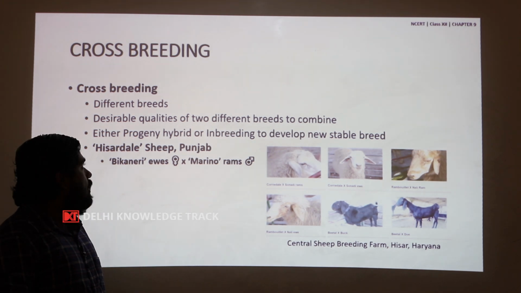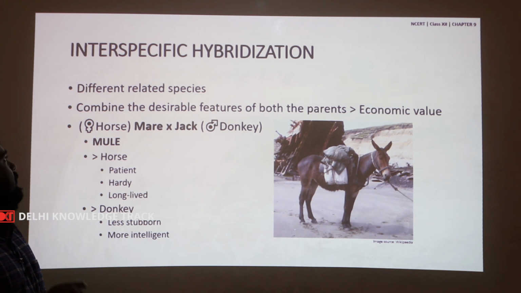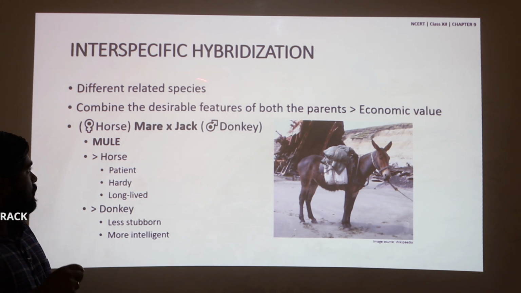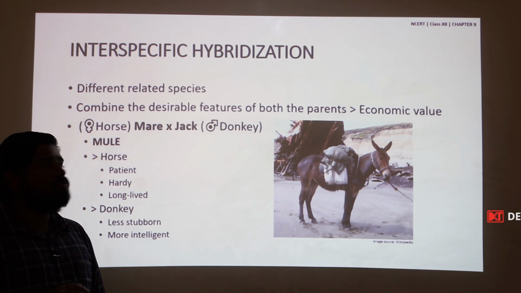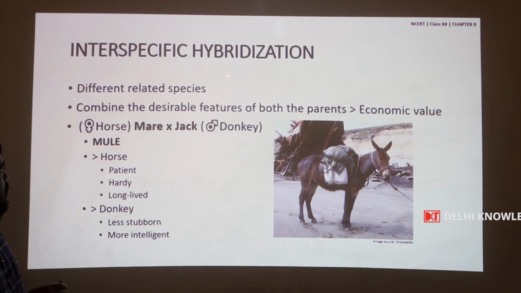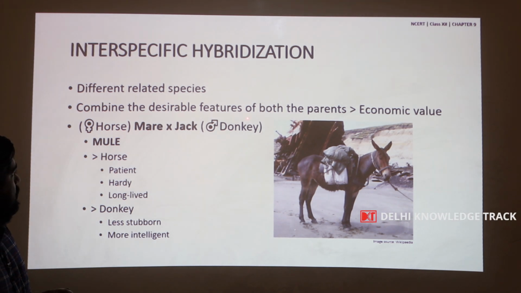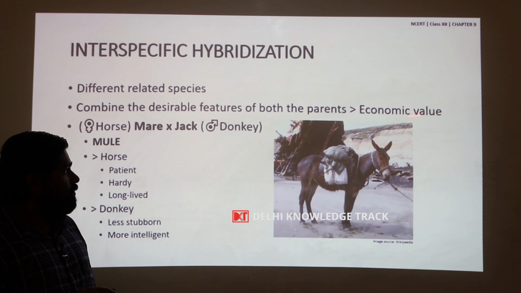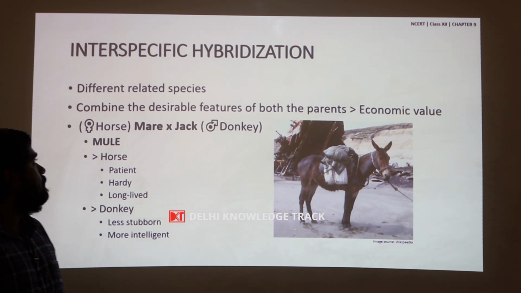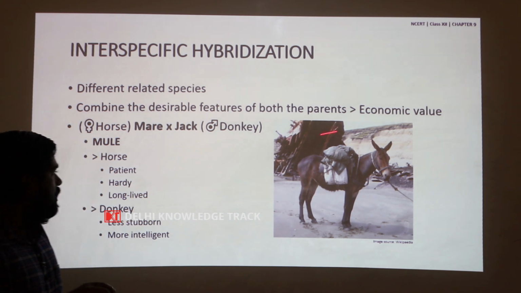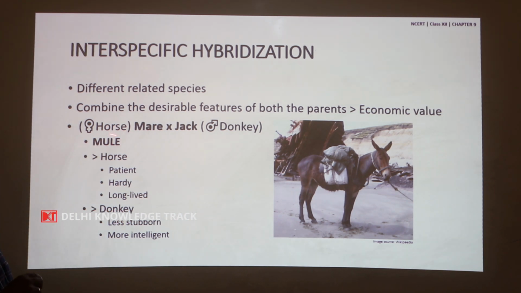The third type of outbreeding is interspecific hybridization, where different but related species are used in the cross. This is performed to combine the desirable features of both the parents or both the species, which is of economic value. An example for interspecific hybridization is a mule. It is produced by a cross between a female horse called a mare and a male donkey which is called a jack.